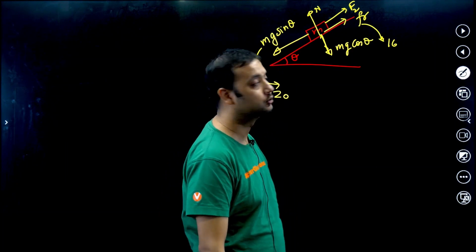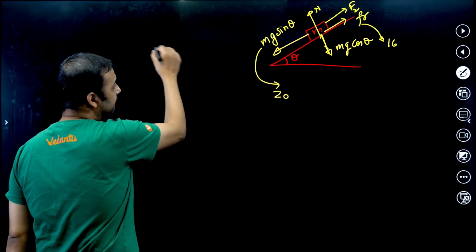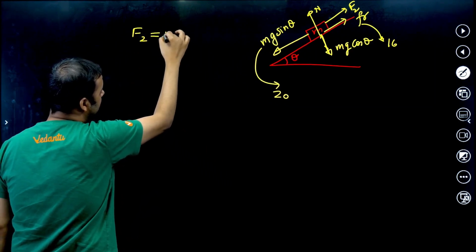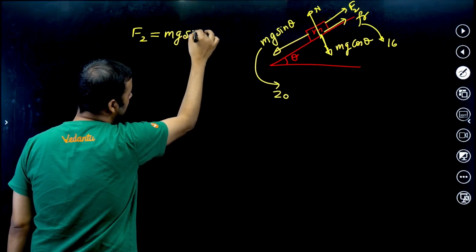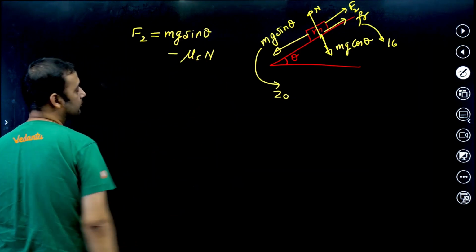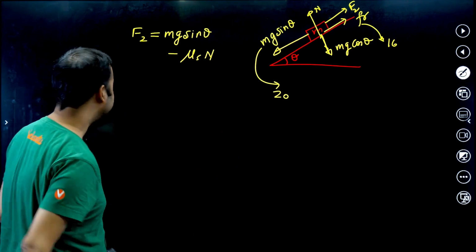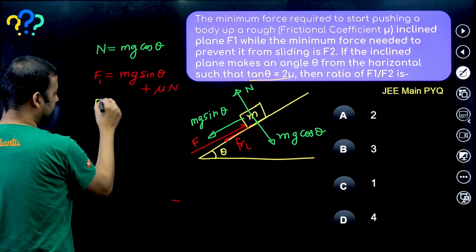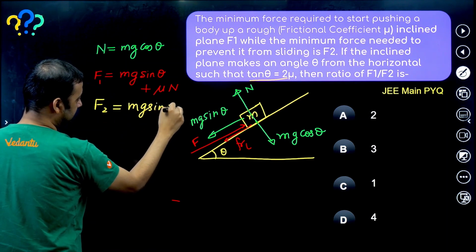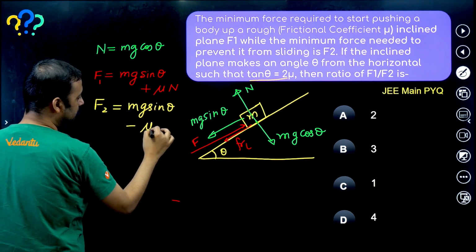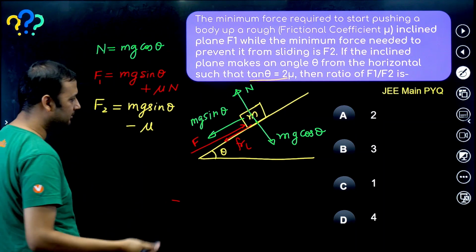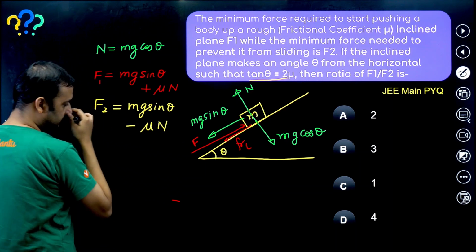Hence F2 will be mg sin theta minus mu s into N. Here mu is the same, so we don't need to write mu s and mu k; it will be the same anyway. So mu into N.